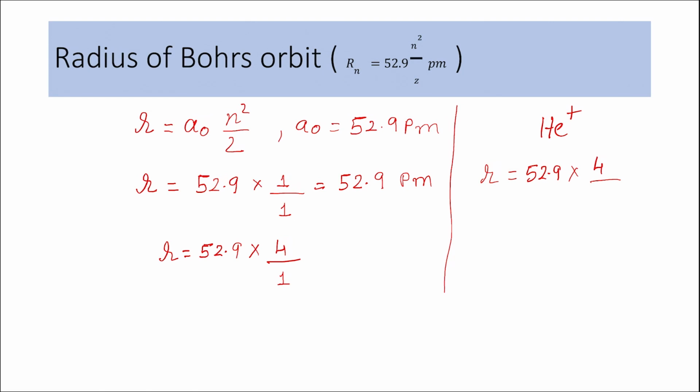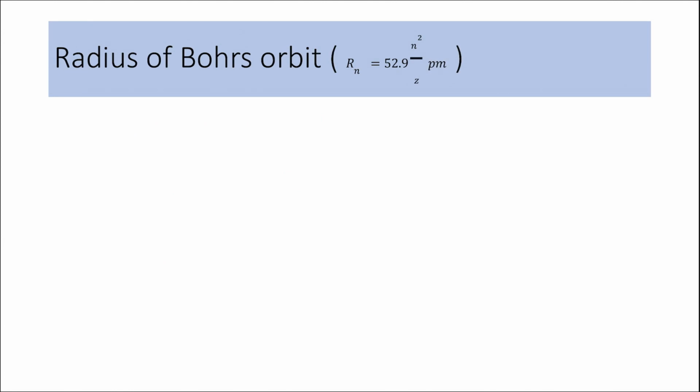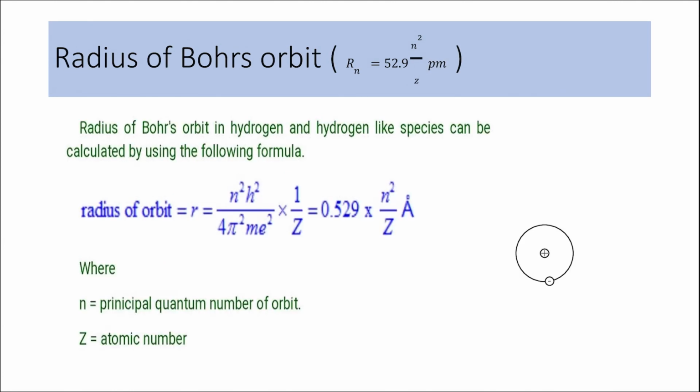In case of helium, z, that is the atomic number, is 2. So the radius of the second orbit would be 52.9 times 2. So this is how, using this formula, we can calculate the radius of any orbit in hydrogen atom or hydrogen-like species. The actual formula given by Bohr was something like this.